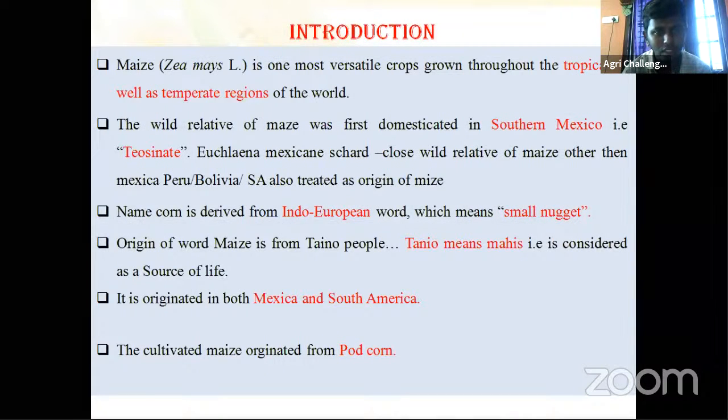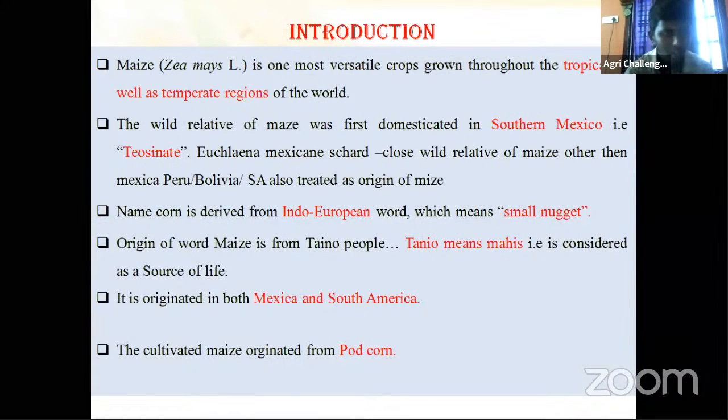Then origin of your maize, birthplace of your maize: southern America or southern Mexico. You can write Mexico or southern America. The origin is clear. Generally, the wild relative is in Mexico, and germplasm is mostly concentrated in the southern America part: Mexico, Peru, Bolivia, and some part of southern America. And this teosinte's scientific name is Euchlaena mexicana.